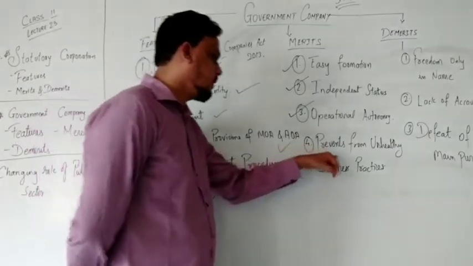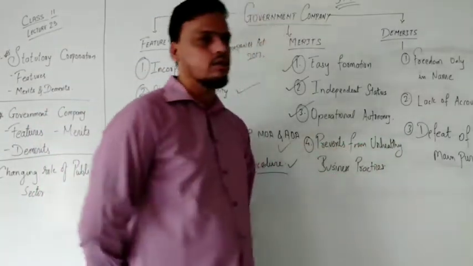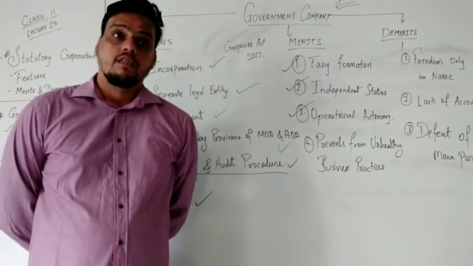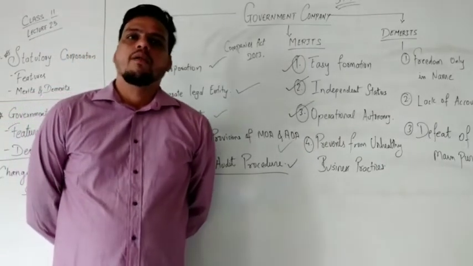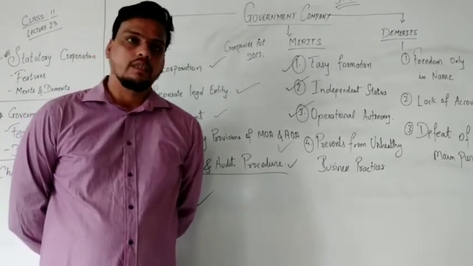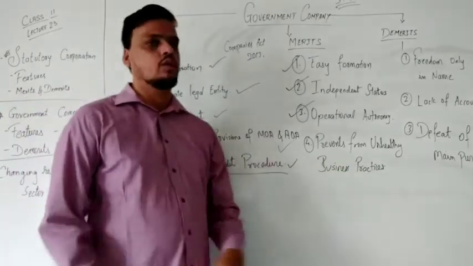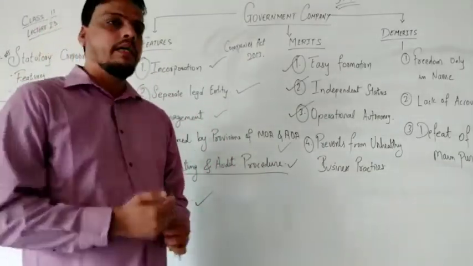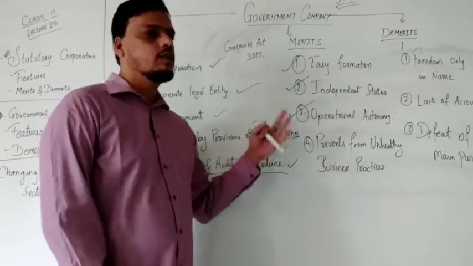The next part is prevention of unhealthy business practices. Now we are going with the last point of the merits. It says that services and goods are sold at a reasonable price. There should not be malpractices. So a government organization provides a better environment and healthy business practices.